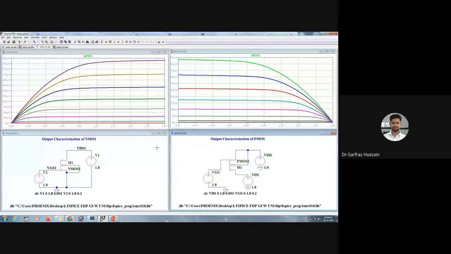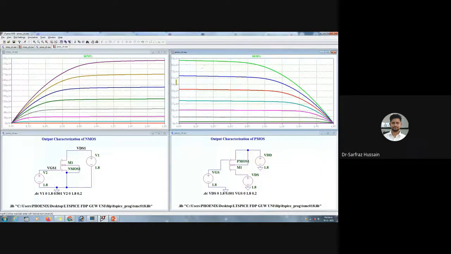Then the next day we will do the differential amplifier, and then the op-amp circuit. I hope these are clear to you, since you already know the basics, just familiarization with the tool. I think in this session you have understood how to do that.